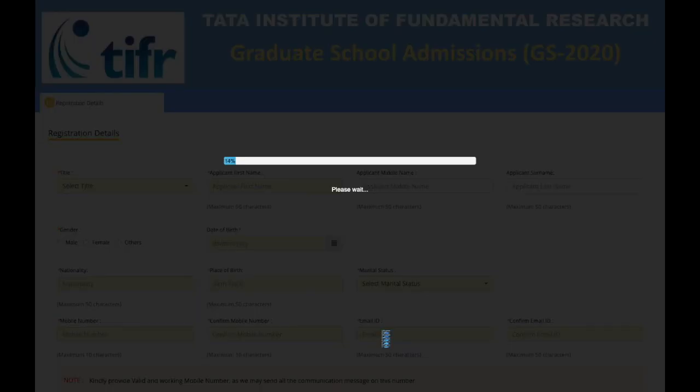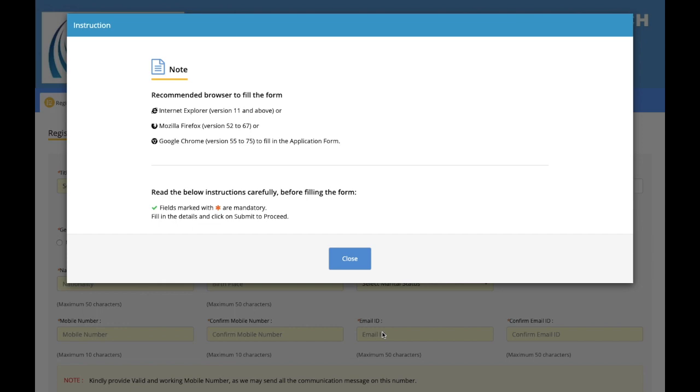So apply online. When you click over here, the screen will look something like this, and as you can see, the page is getting loaded. Now you will get an instruction page over here. This is an auto generated instruction page. It says that this form can be filled in a much easier way if you open it on Internet Explorer version 11 or above, Mozilla Firefox, or Google Chrome, all the versions are given over here. The fields marked with an asterisk are mandatory, and you have to fill them and click on submit to proceed. Okay, so just close this.